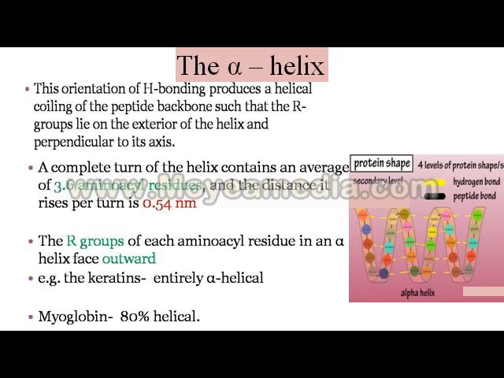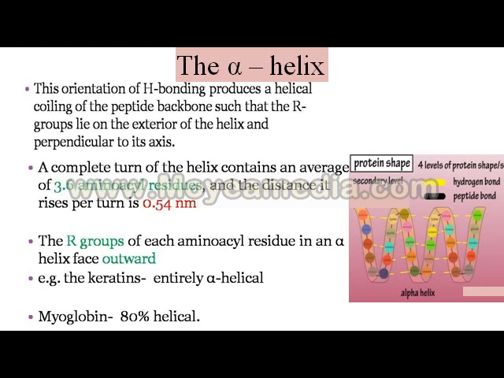One turn of the spiral helical structure requires 3.6 amino acid residues. That is, 3 amino acids and 0.6 part of the fourth amino acid.